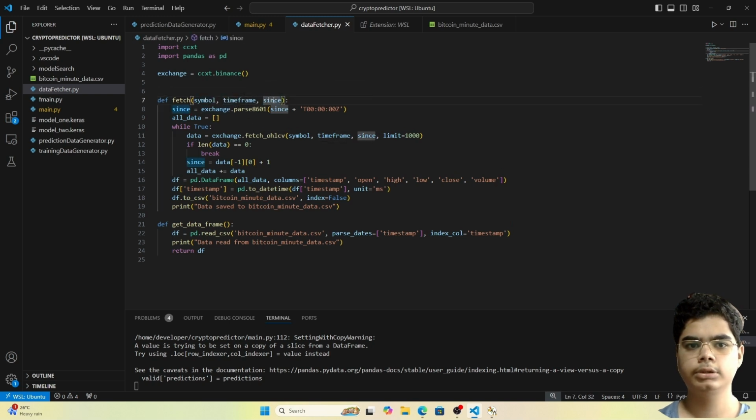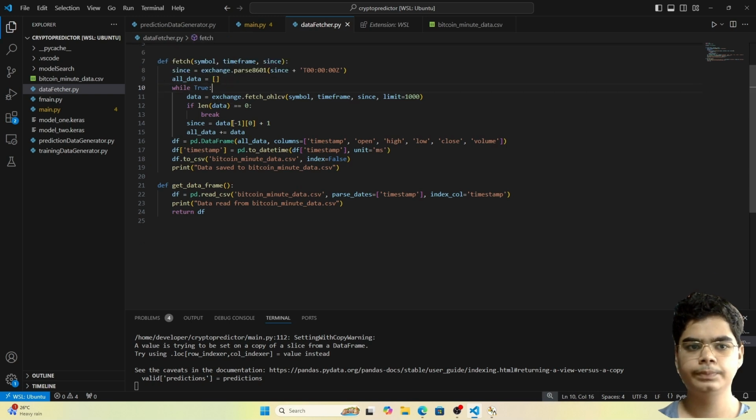And since is the point from which we want the data to start, so since is actually a date and time. Here we will get the since parameter and format it according to this date time format, and we have defined an empty list called all data.